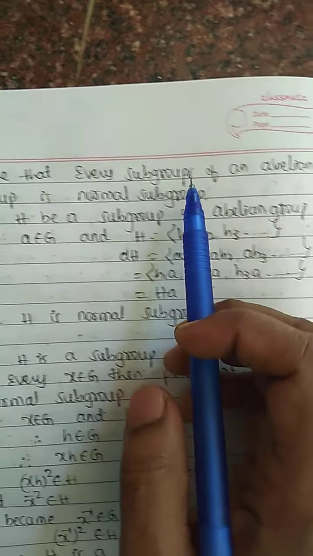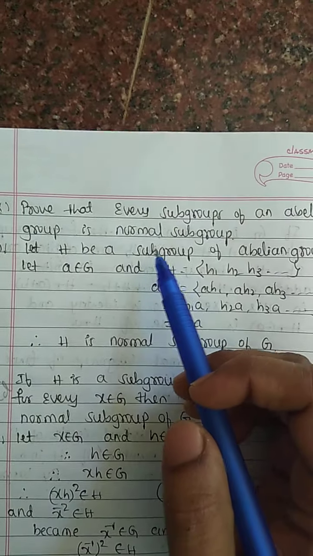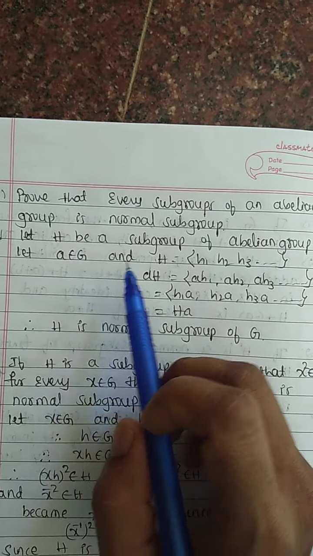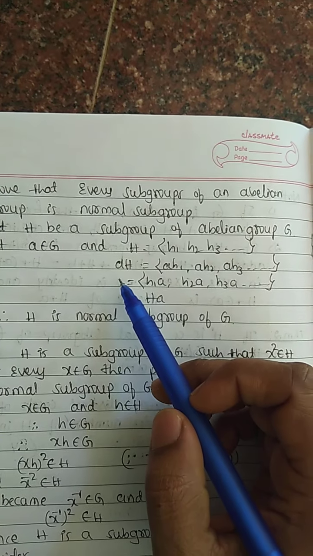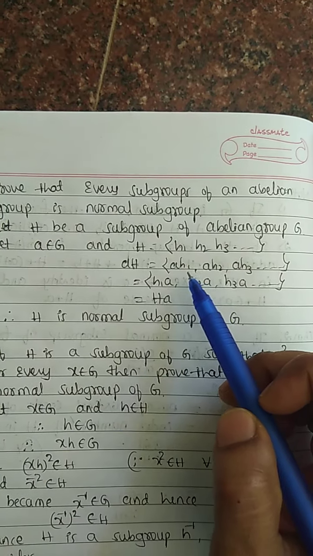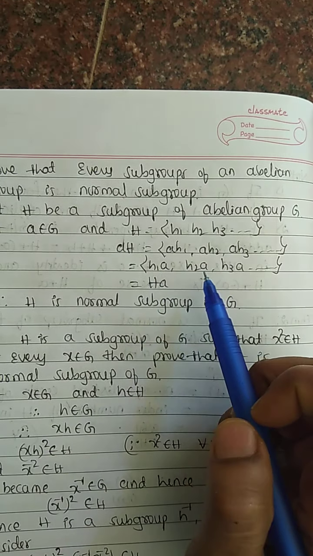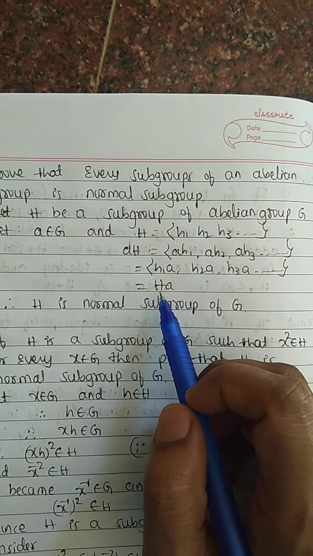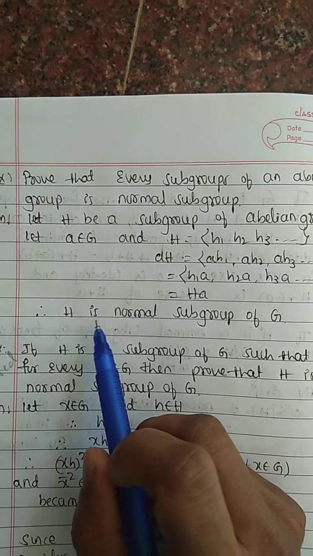Prove that every subgroup of an abelian group is a normal subgroup. Let H be a subgroup of an abelian group G. Let a be an element of G, and the elements of H are h1, h2, h3 and so on. Consider aH. aH equals the set {ah1, ah2, ah3, ...}. This can be written as {h1a, h2a, h3a, ...} equals Ha. If left coset equals right coset, then obviously H is a normal subgroup of G. Therefore, H is a normal subgroup of G.